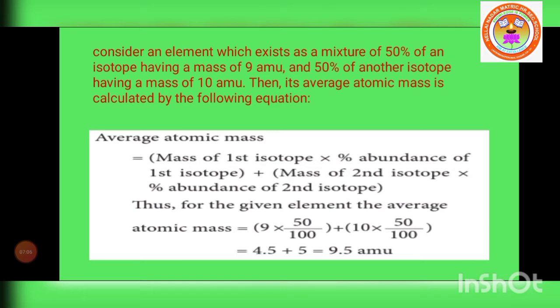Once again I repeat the formula. Mass of the first isotope multiplied by the percentage abundance of the first isotope, plus the mass of the second isotope multiplied by the percentage abundance of the second isotope.